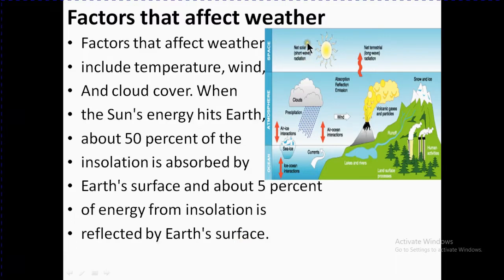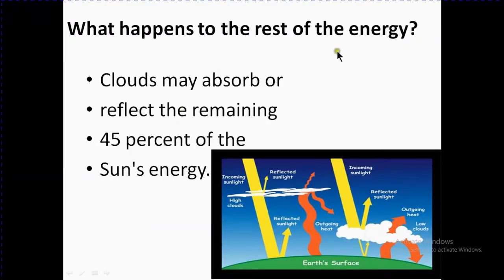So the sun's energy that travels, first of all, 50% of the sun's heat or energy is absorbed. Then 5% of the insolation is reflected by Earth's surface. Only 5% will be reflected. What happened to the rest of the energy? Clouds may absorb or reflect the remaining 45% of the sun's energy. So these clouds can reflect, or you can say absorb, almost 45% of the sun's energy.